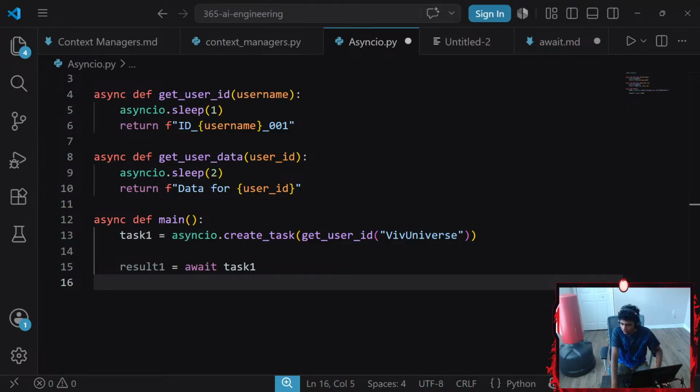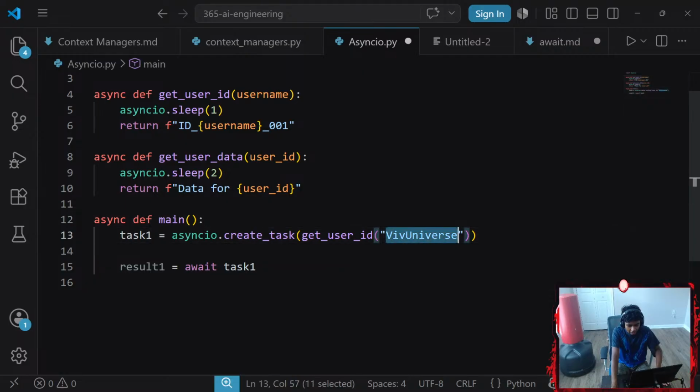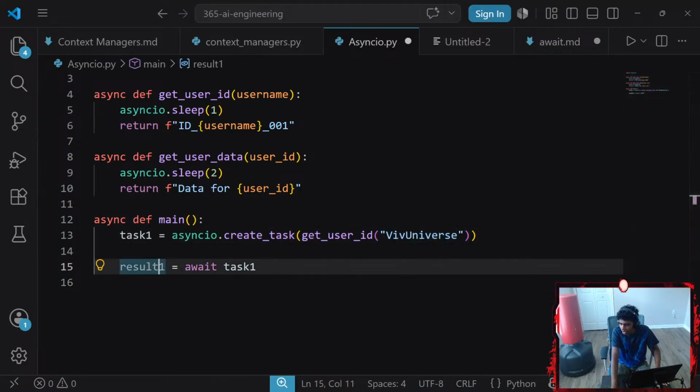Okay, so await it. Oh wait, never mind. I can't go with... okay, it's fine. Await it. Pass the result into the new task for get user data. Await that. Print the final result.